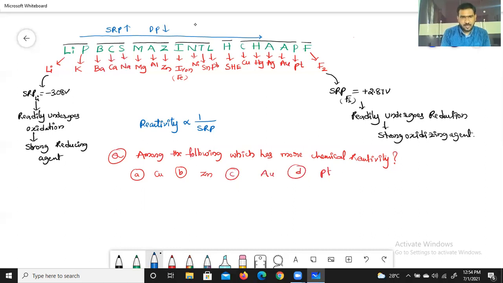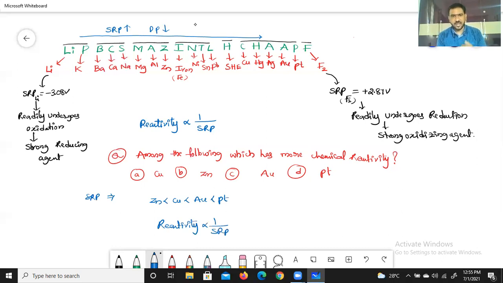So the SRP order: first zinc having low SRP, next copper, next gold, and last platinum. Platinum has the highest SRP among these elements. As I told, reactivity is inversely proportional to SRP.